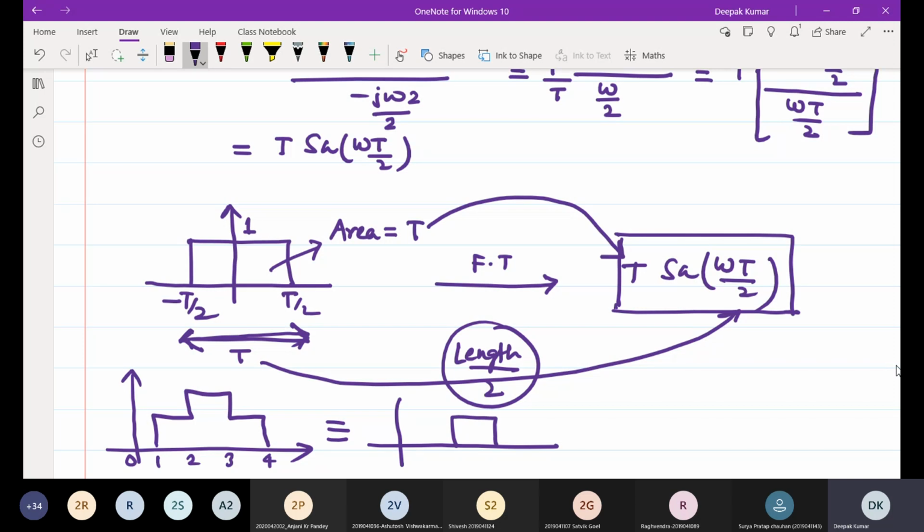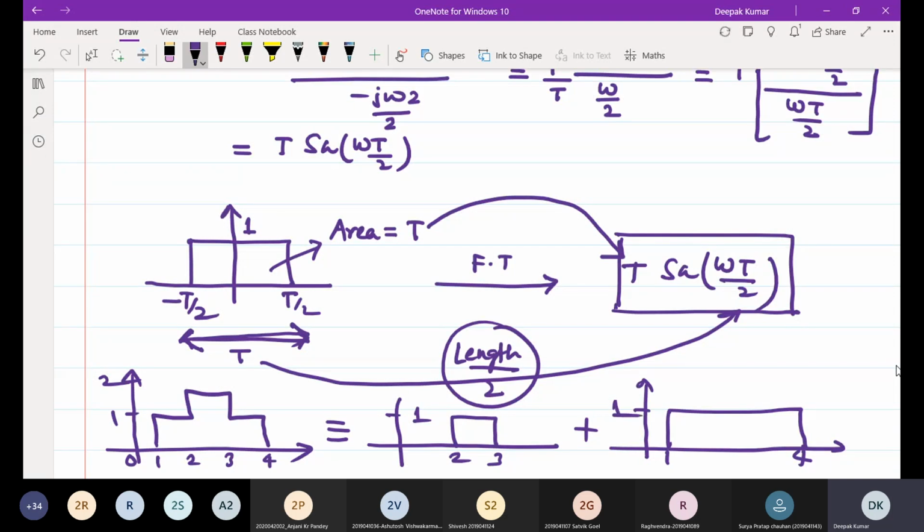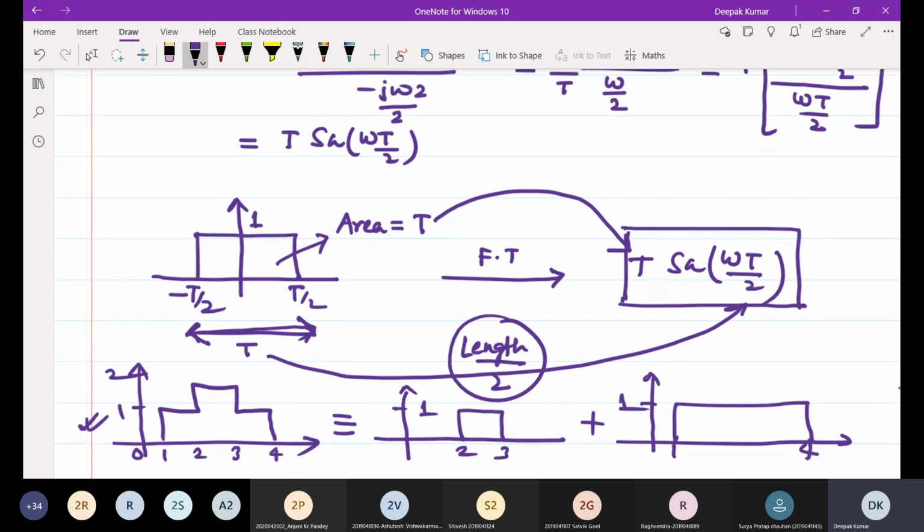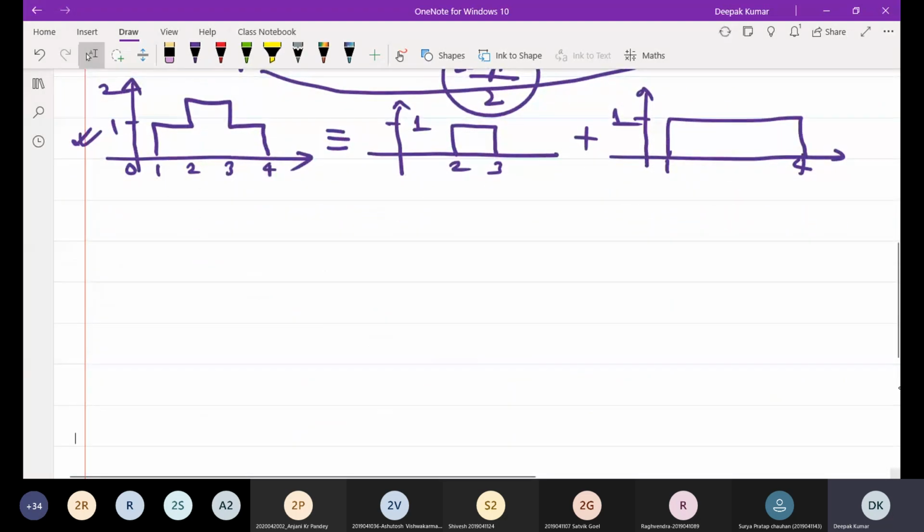One gate pulse with height 1 from 2 to 3, added with another rectangular gate pulse with a width from 1 to 4 and height 1. If you add these two gate pulses, you will get this graph. If you keep this result in mind, you can do such questions very easily and fast. Do this in your homework, the transform of this.